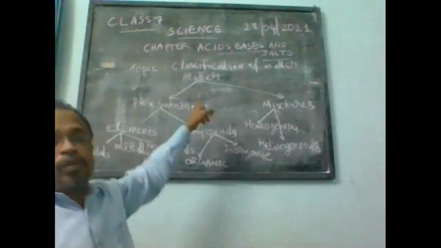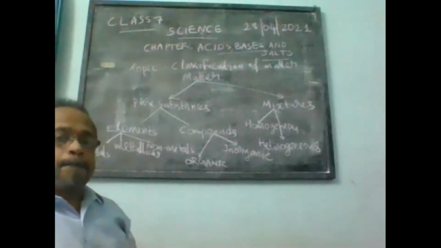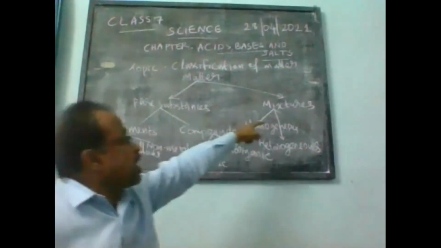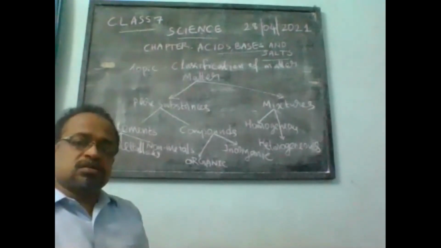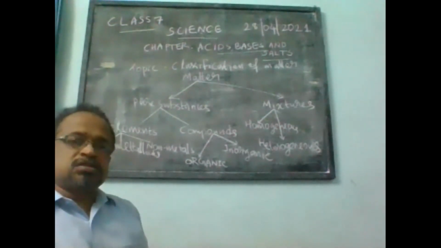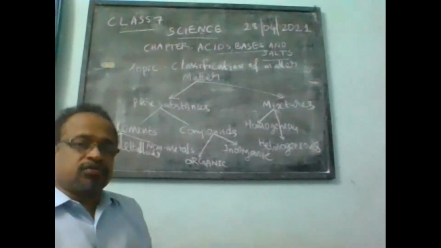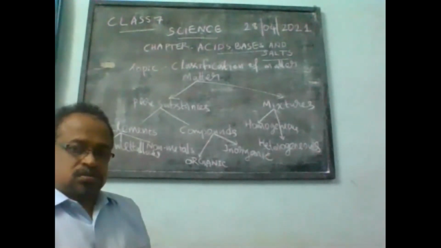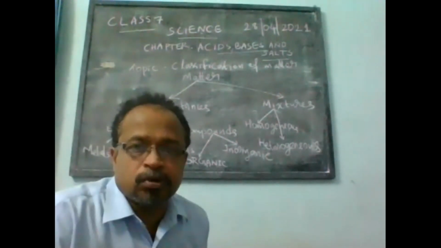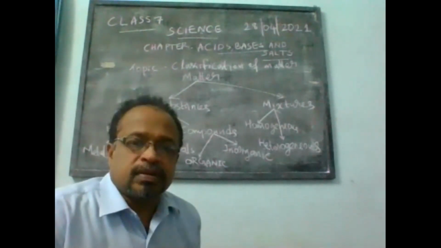Now, matter in a broad manner, you can classify into pure substances and mixtures. Pure substances means substances which are pure, simple. In other words, scientifically, it contains only one kind of molecules. For example, pure water contains only water molecules.